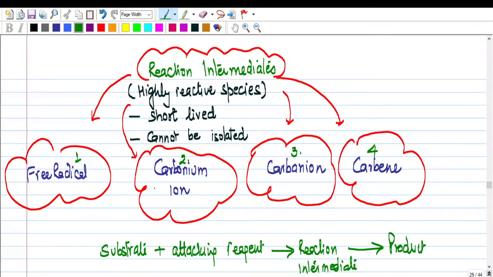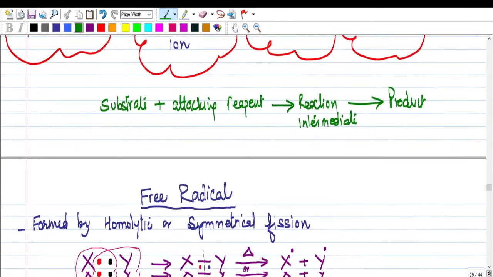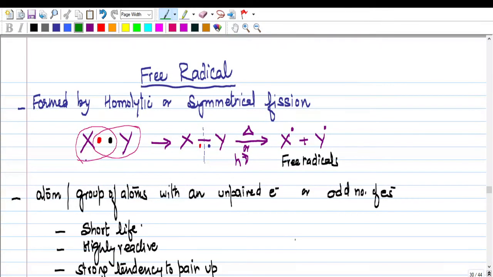Either free radical is formed or carbene is formed, or you get carbonium ion and carbanion. Is this clear? Now let's take up one by one. So I'm taking the first reaction intermediate as free radical. Now how it is formed, like I shared with you, it is formed by homolytic or symmetric fission, right?